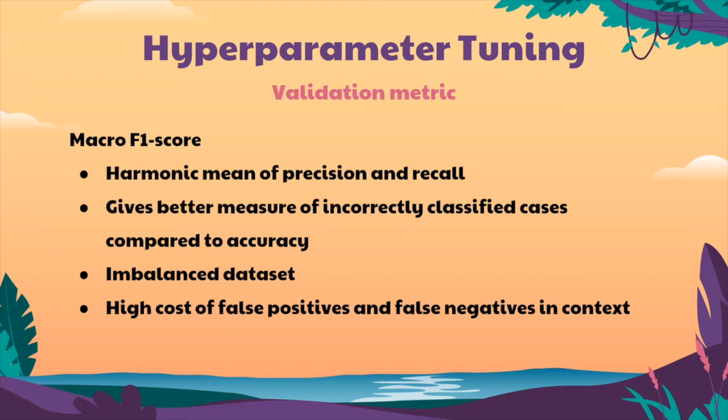The F1 score is the harmonic mean of precision and recall, and it gives a better measure of incorrectly classified cases as compared to accuracy. The F1 score is also more suitable for imbalanced datasets such as this Costa Rican one, with most classes having a target of 4. And there is a high cost of false positives and false negatives here, as incorrectly classified households may not be able to get the aid they need or get more aid than they deserve.